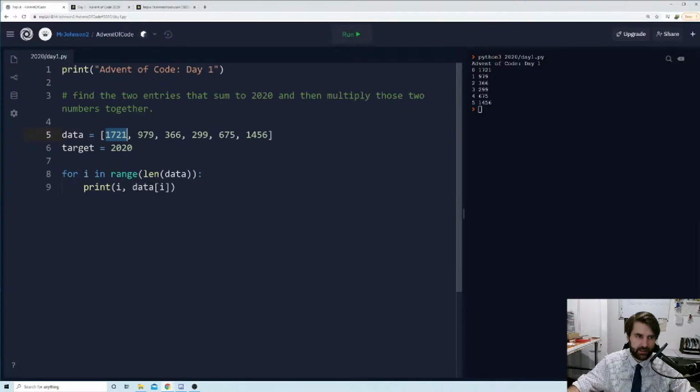Now, if 1721 does not add with any of these numbers to make 2020, then I need to move on to 979, and add it to 1721, to 366, to 299, to 675, and to 1456. I need to keep adding these to see whether it turns out that, I don't know, 675 and 1456 are the ones that add up to our target. They don't, but it could be. We don't know what position they're going to be at, and so we need to check all of these.